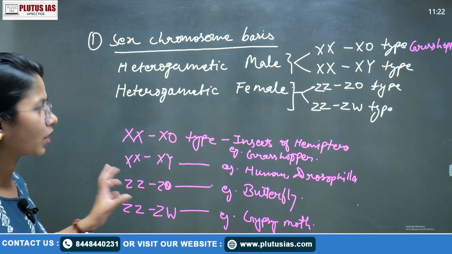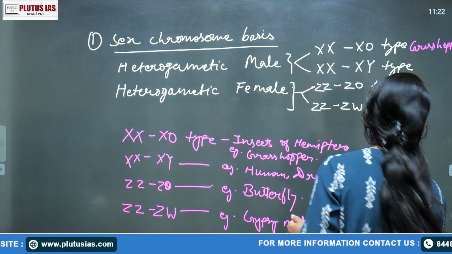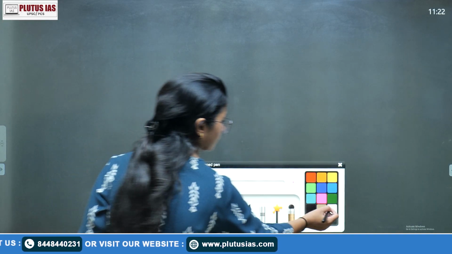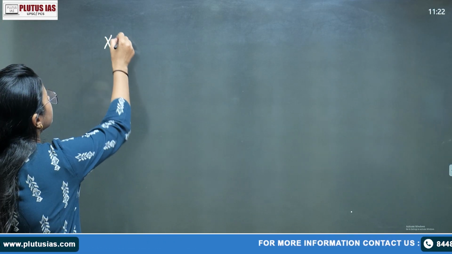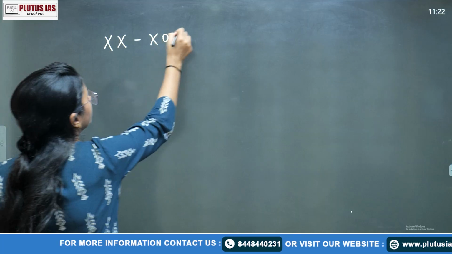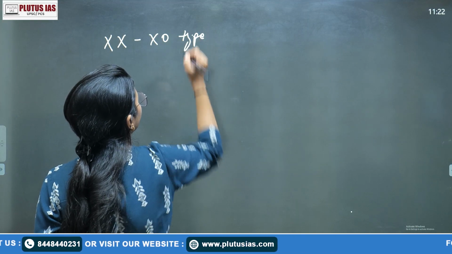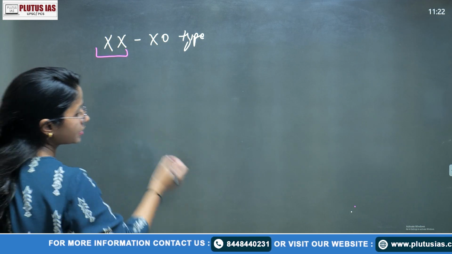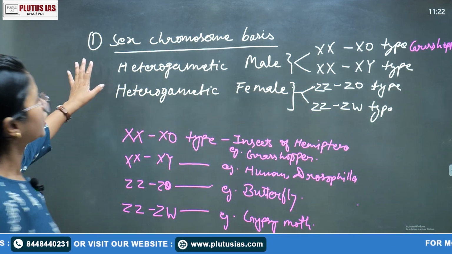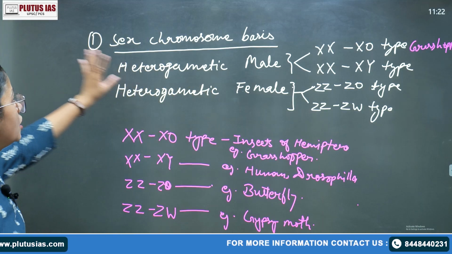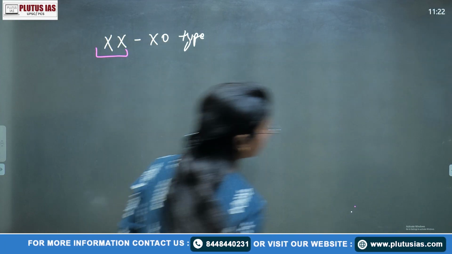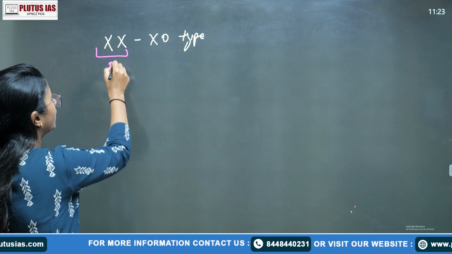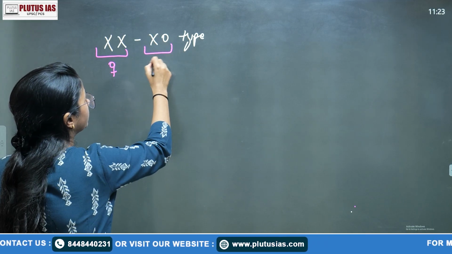We'll elaborate a little bit on what each type is. So the XX and XO type first. Okay, what is in the XX and XO type? This is a condition of heterogametic male. So the male will be the heterogametic and the female will be the homogametic. So that would be the female, got it? And that would be the male.